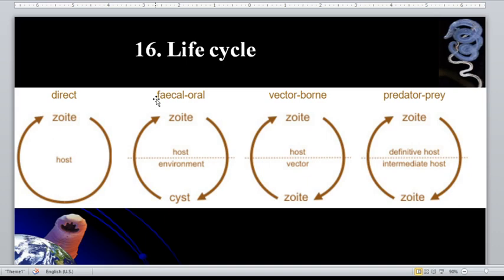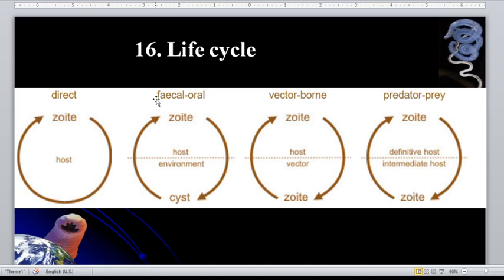For vector-borne transmission, the trophozoites are taken up by blood-sucking arthropods and passed to new hosts when they next feed. What is a good example of a parasite for vector-borne transmission? We have the Plasmodium parasites, which cause the disease malaria. So it uses a mosquito.